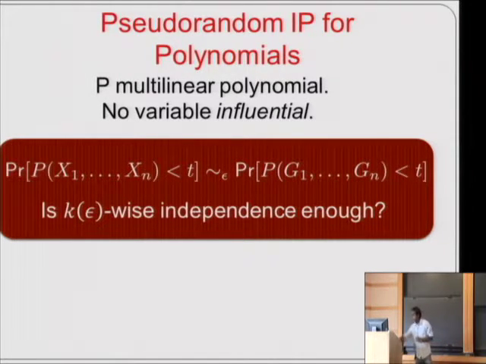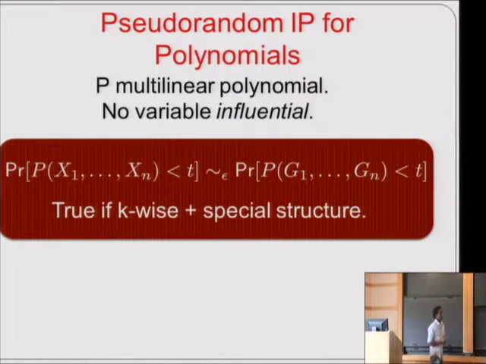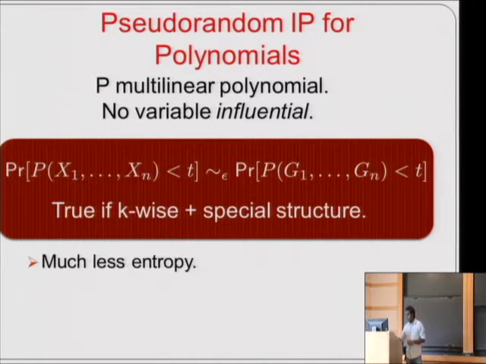But what we do know is that the statement is true if, along with k-wise independence, you impose some special structural constraints on the dependencies between these xi's. And this might not seem like much, but this is still important because we again get a wide class of distributions for which the invariance principle holds and with much less entropy.